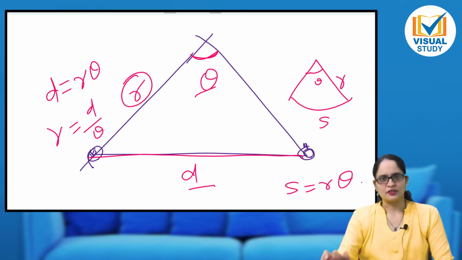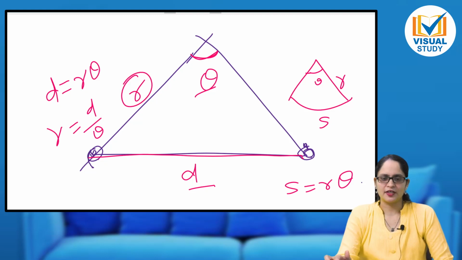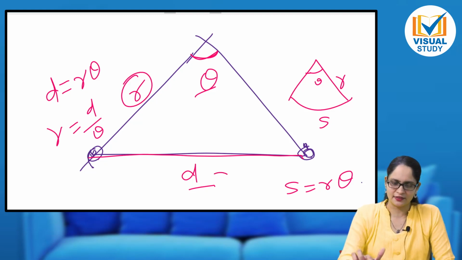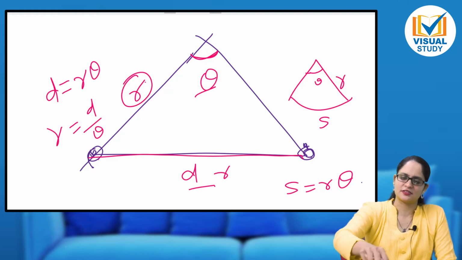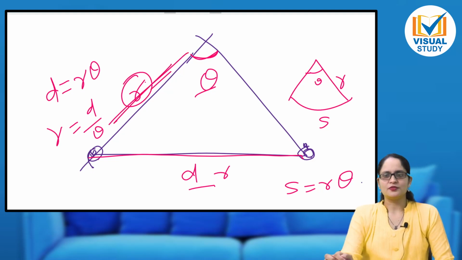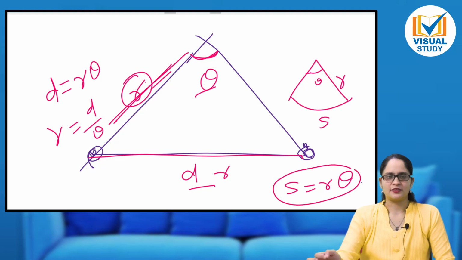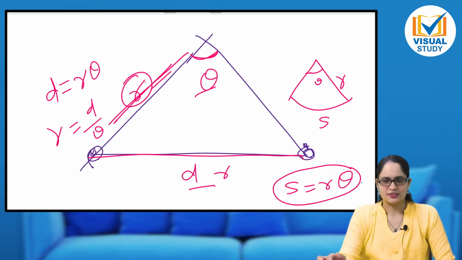You can take the notations as different variables, like you can consider R here, D here. Just remember that we want to measure this distance. Using the formula s is equal to r theta, we can measure such large distances. So this is the parallax method. I hope you are finding it interesting. Parallax method, we are going to use it in the light part also. There we are going to see light related parameters with the help of this method.